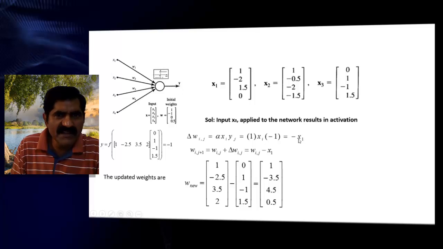So once again the weight is decremented by the input vector value, that is 0, 1, -1, 1.5 is decremented. This is the new weight we have designed: 1, -3.5, 4.5, 0.5.